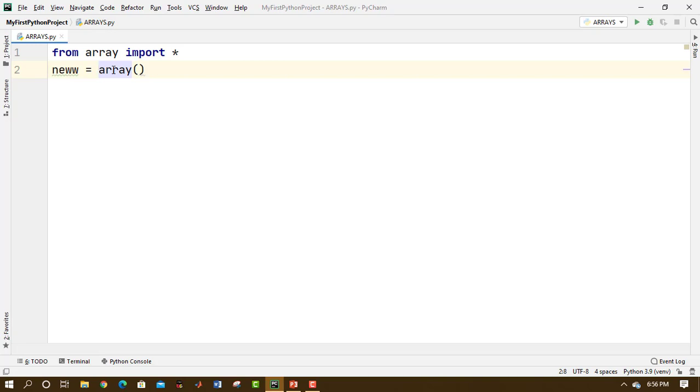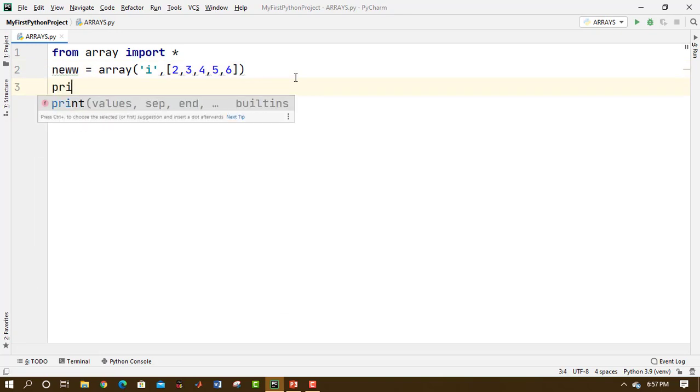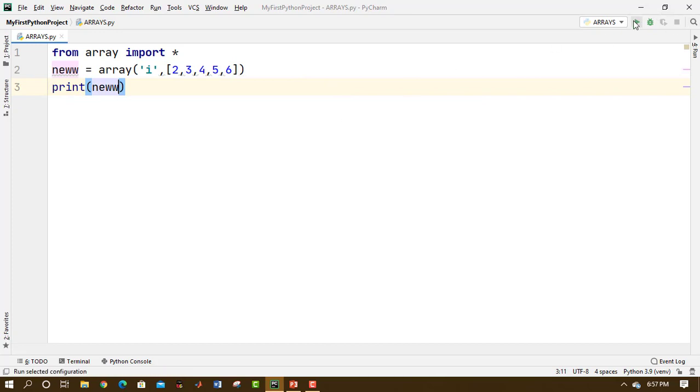Now we are going to create the array, and how to do that? The syntax is pretty simple. Inside the array parentheses, I have to give two things. The first thing is the data type. For example, for an integer array, I would give I in single quotes, and separated by a comma, I give the elements 2, 3, 4, 5, 6. And if I want to print this, I simply write print new, the name of the array, and when I run this, I get the array printed on the prompt here.